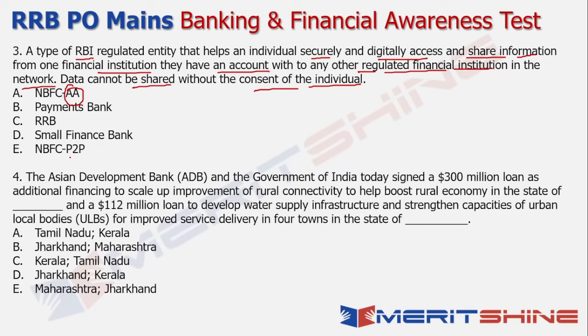Technically your NBFC peer-to-peer lending appears in a different context, wherein you have peers lending to others, right? So it's sort of a marketplace for lending. That is what is referred to as an NBFC P2P. Small finance banks and payments banks are obviously working in very different contexts, right? And regional rural banks are focusing specifically on regions in the rural area. So all these three do not fit into the context. The tug of war was between NBFC AA and NBFC P2P, and in that context, NBFC account aggregators is actually the correct answer.